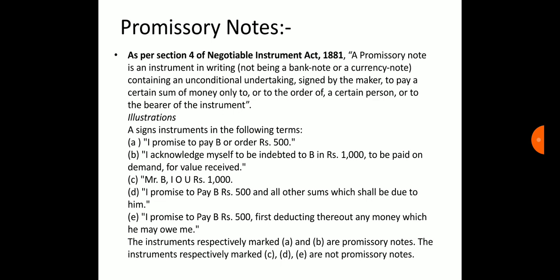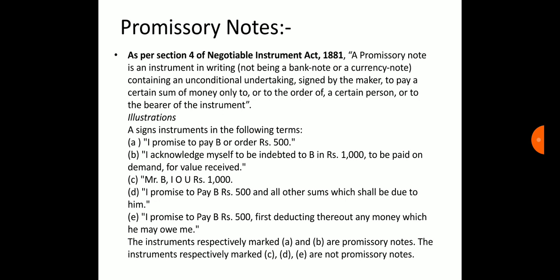Here are some illustrations. A: I promise to pay B or order rupees 500. B: I acknowledge myself to be indebted to B in rupees 1000, to be paid on demand, for value received. C: Mr. B, I owe you rupees 1000.